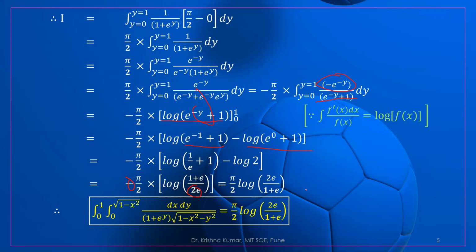It is also possible when we change the order of integration. Now let us go to another example.